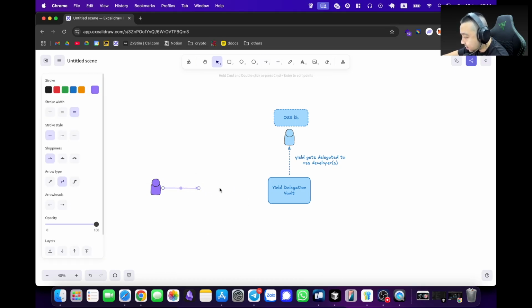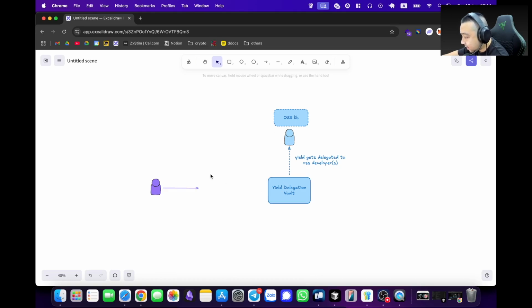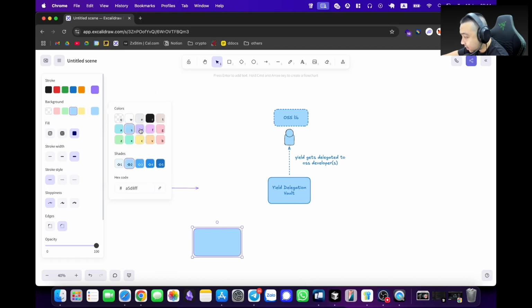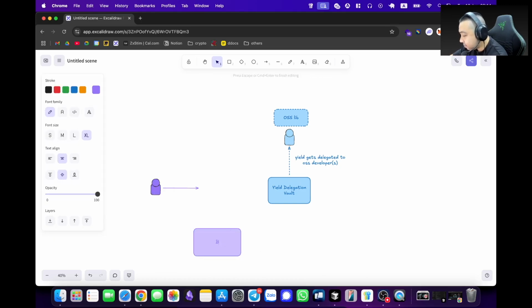Before you deposit to your vault, you're going to need this one, which is Bifrost L2 SLPX.